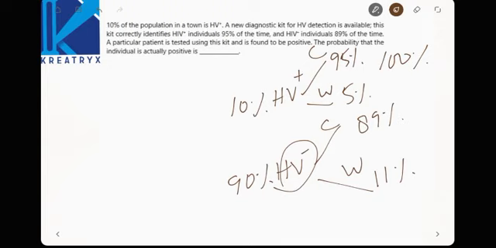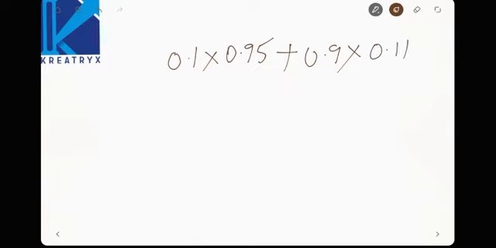Now how many were positive here? Now find out the positive persons, right? Now 0.1 persons are positive, and upon testing their probability is 0.95, plus, in the negative members there are 0.9 into 0.11.